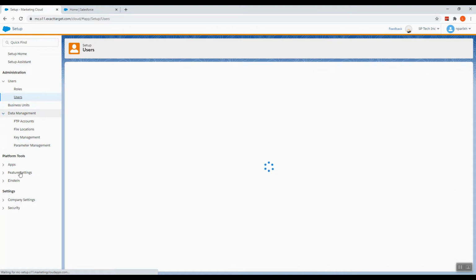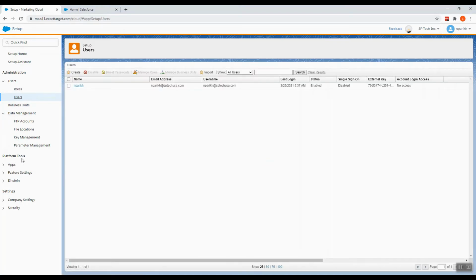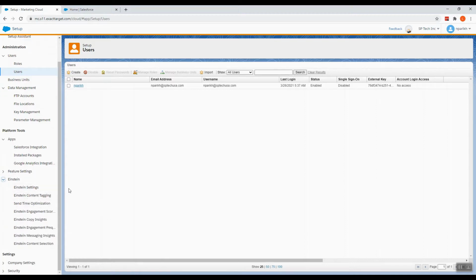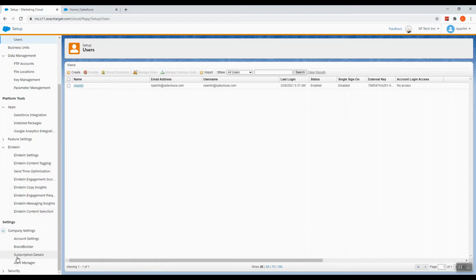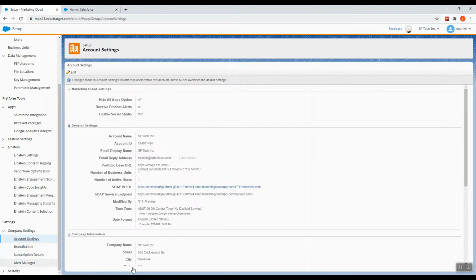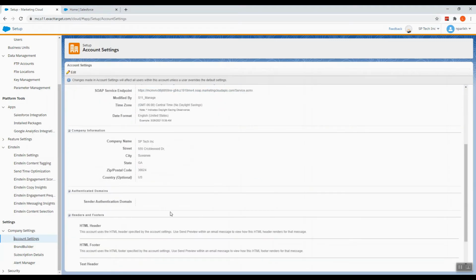This is data management, then platform tools with apps that you can install, or whatever is currently in our cloud. Then there's Einstein settings, where we can integrate with AI and get insights. Here are our company settings.